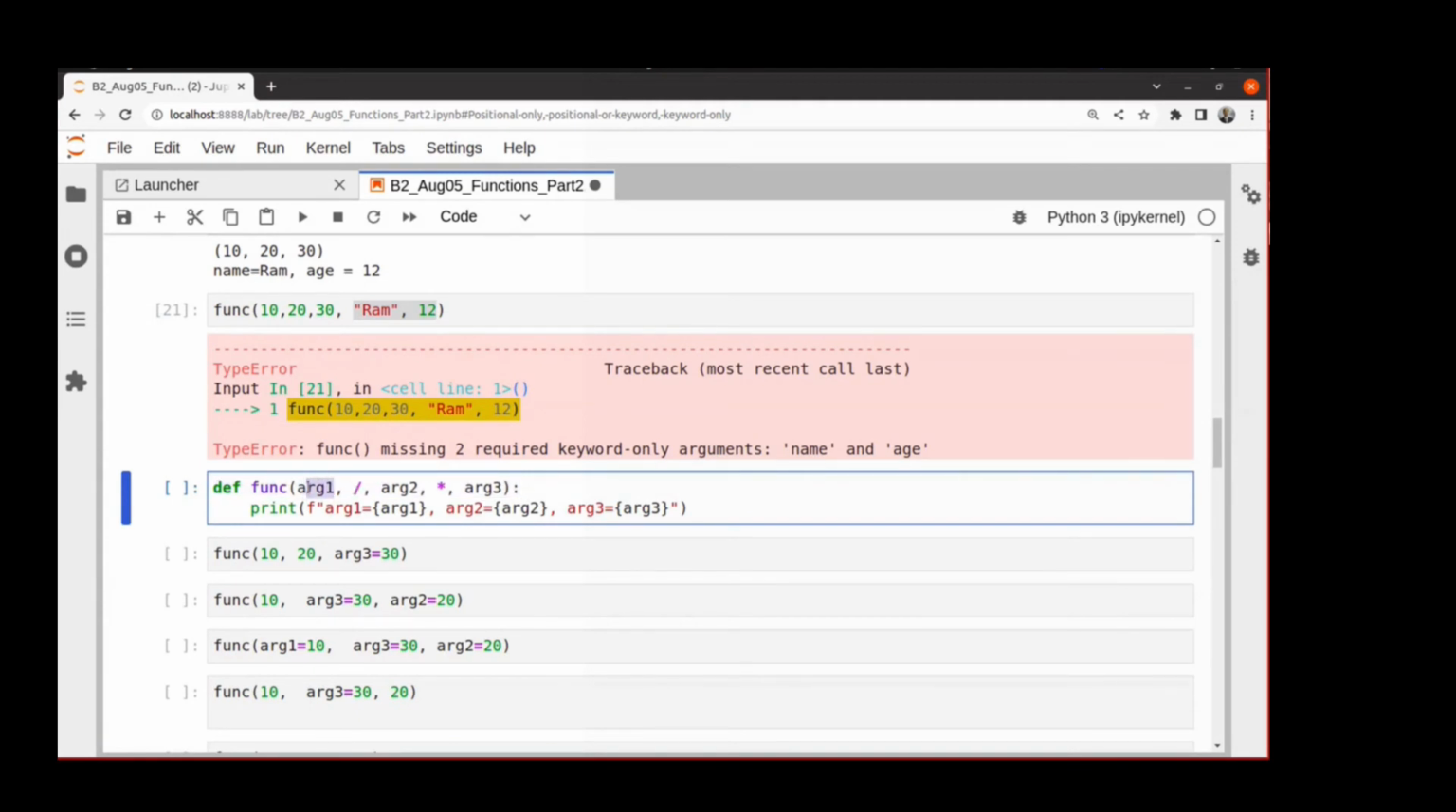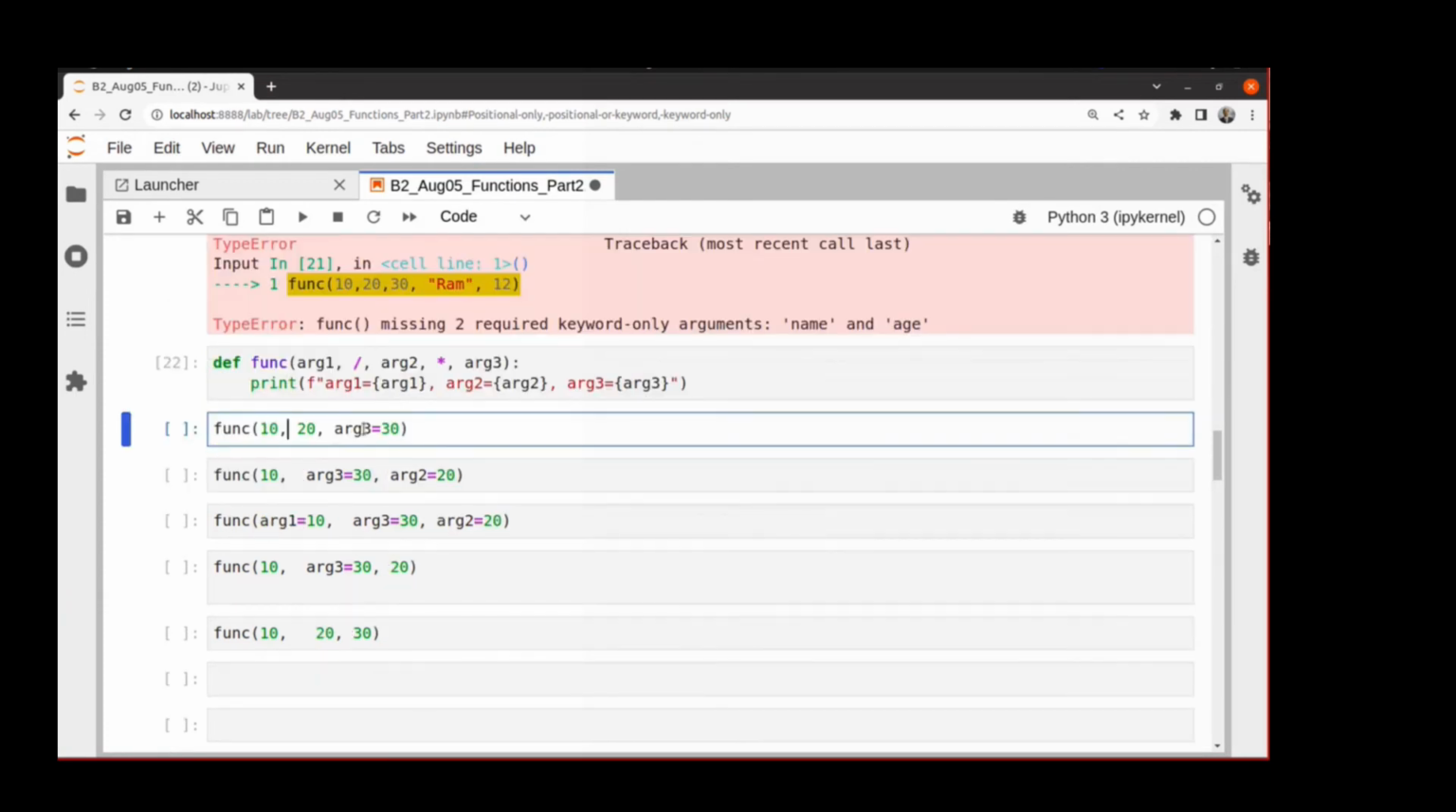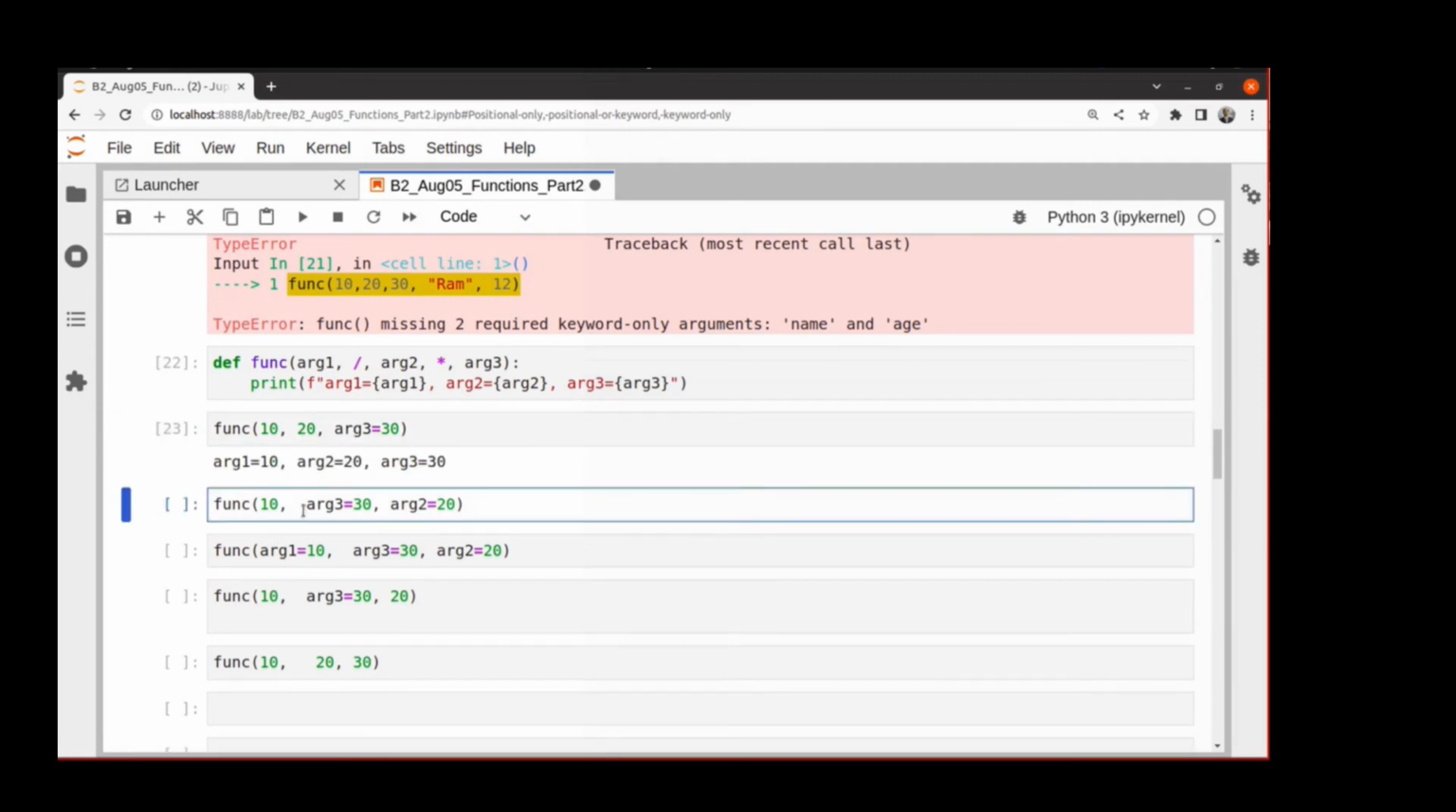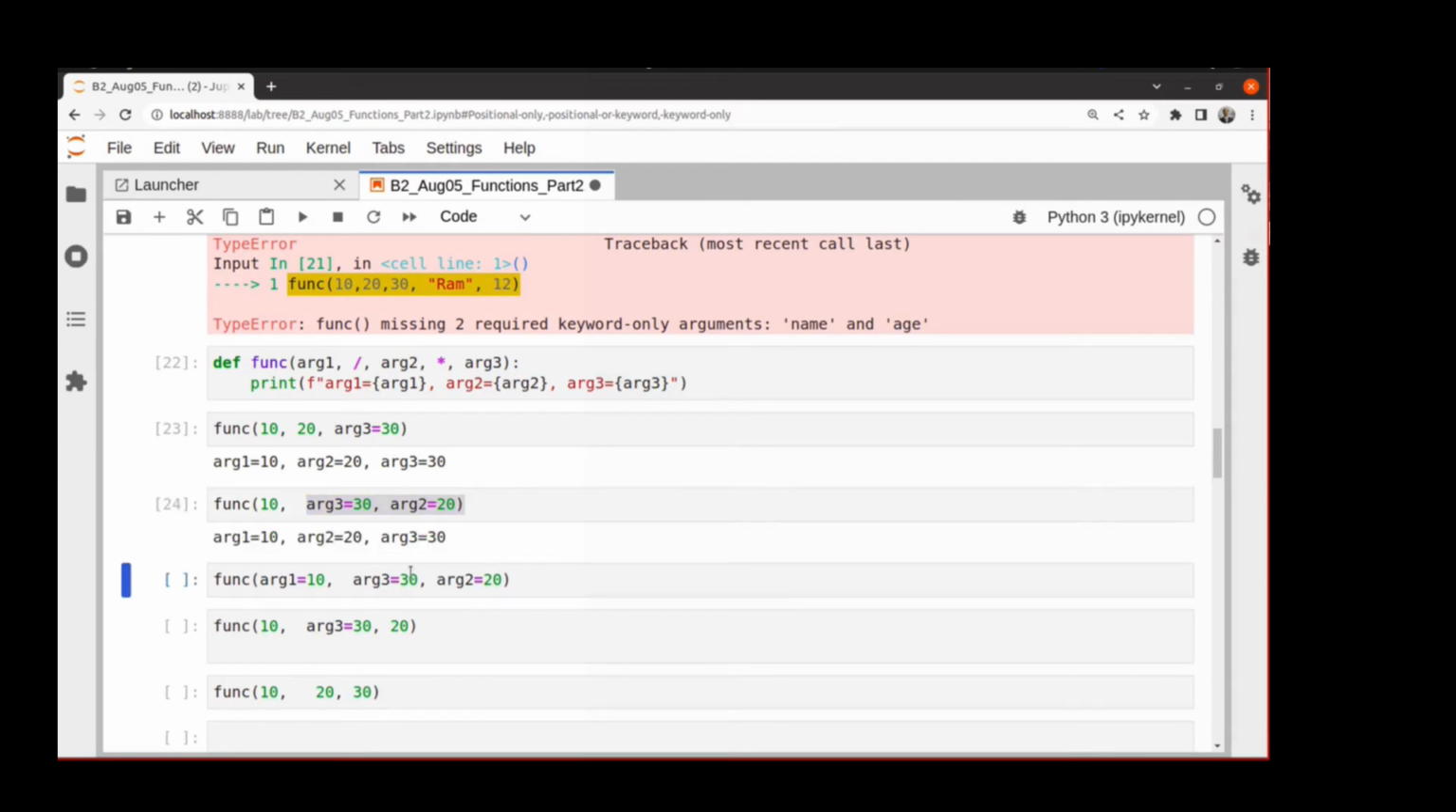So arg1 has to be positional only, arg3 has to be keyword only, arg2 can be either. This example should work because it is following the rule. And in this example, arg1 is positional only, arg3 is keyword, that's fine. Arg2 could be either, so that is also fine. This is compliant. When you use keyword arguments, you can always switch the order. That's fine.